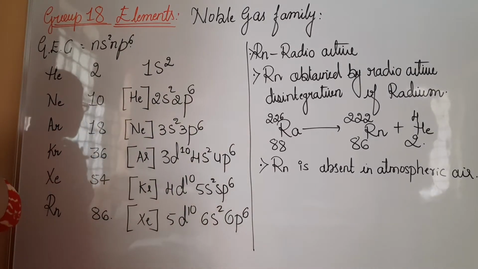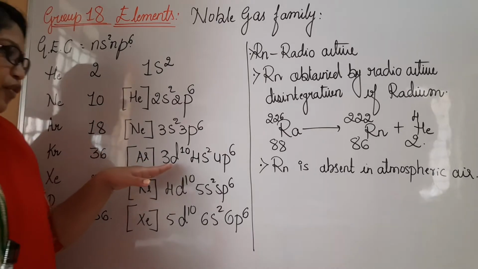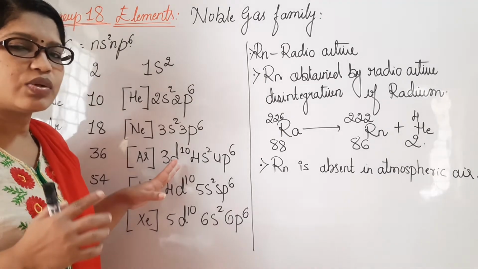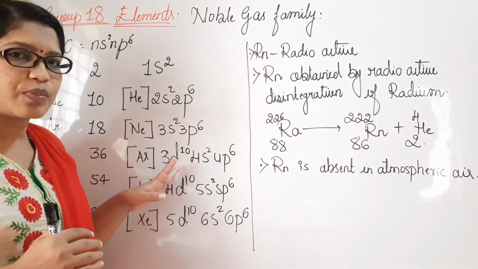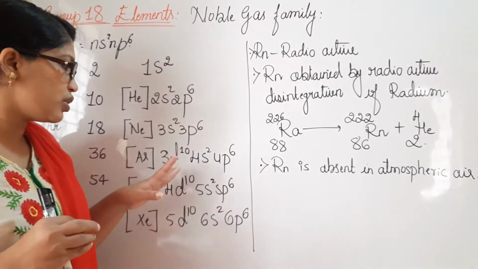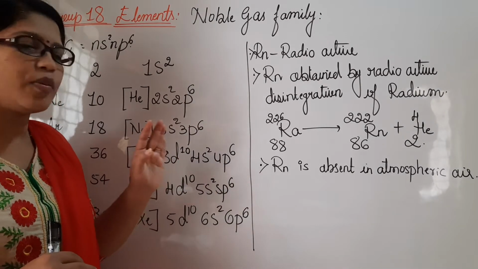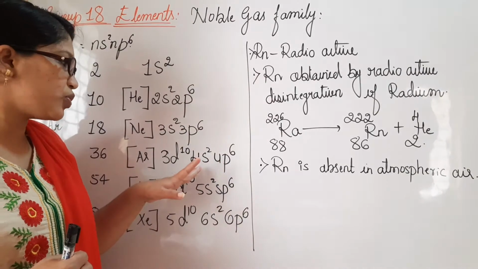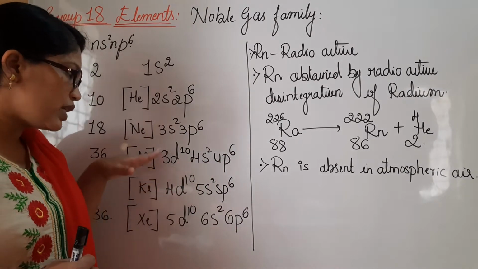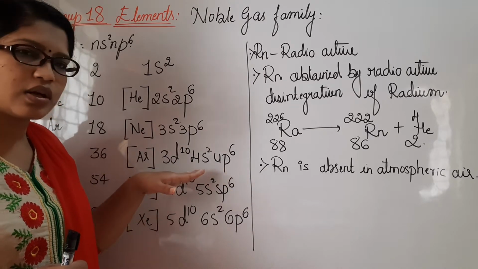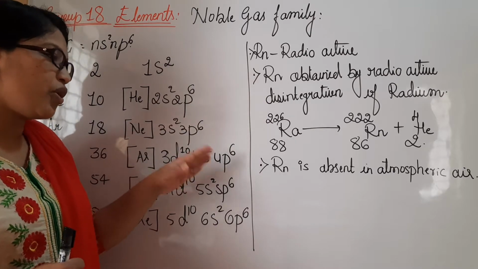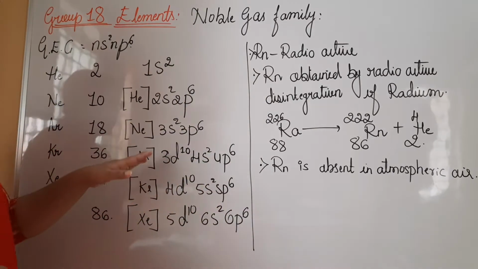Moving to the next, krypton. As krypton lies in the fourth period, we know that at the fourth period d block elements interfere. Once d block elements interfere, we are supposed to complete the 10 electrons in the 3d orbital first. Then we move to the s and p orbitals, because the 3d energy is lower than that of 4s and 4p in this filling, so we consider s and p later.